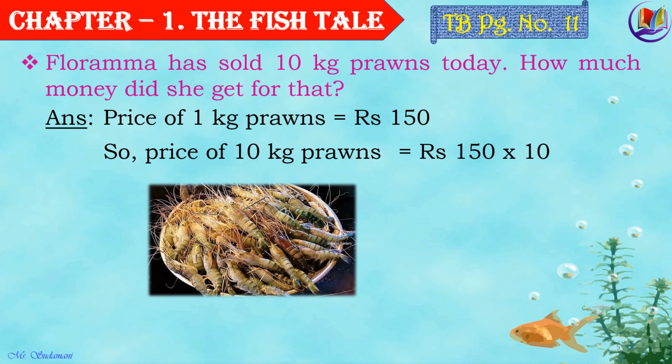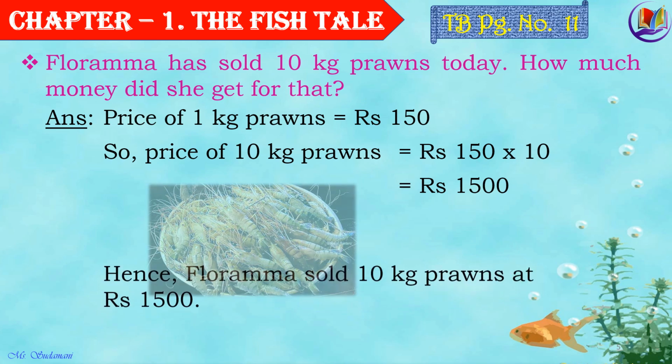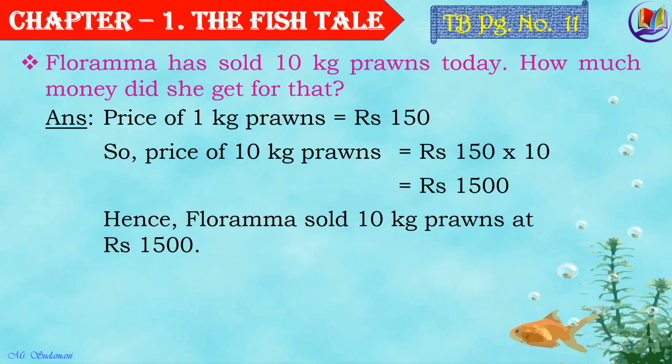In short, we can multiply it as 15 ones are 15 and putting the two zeros, that is one from 150 and the other from 10, together we get rupees 1500. Hence, Florama sold 10 kg prawns at rupees 1500. Let's move on to the next.